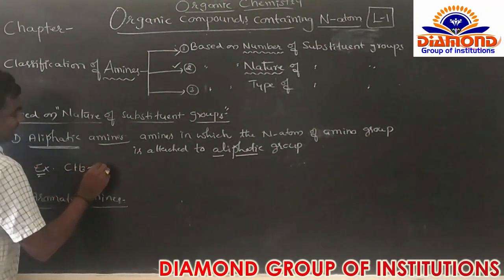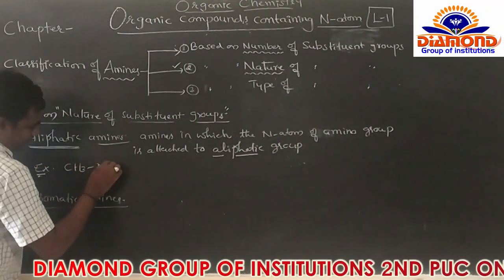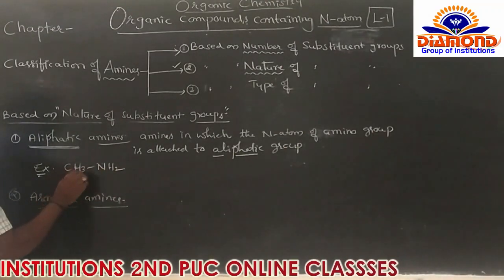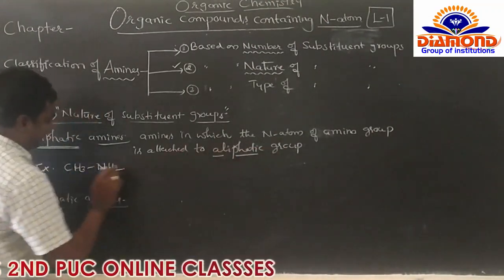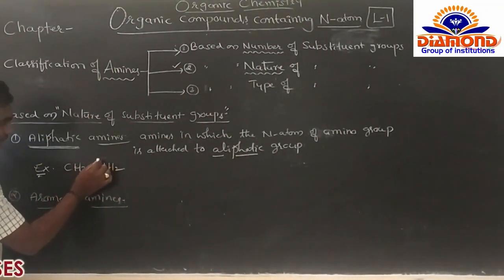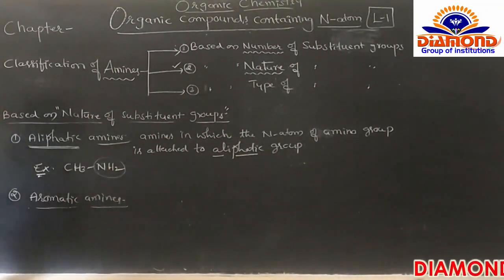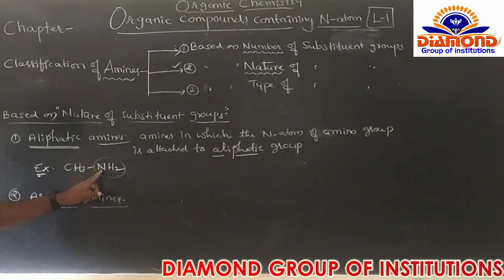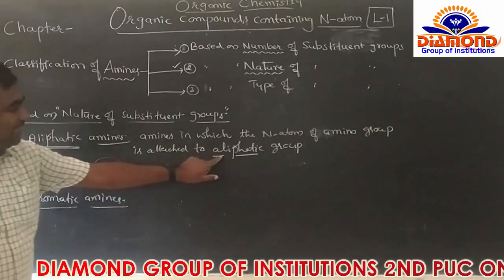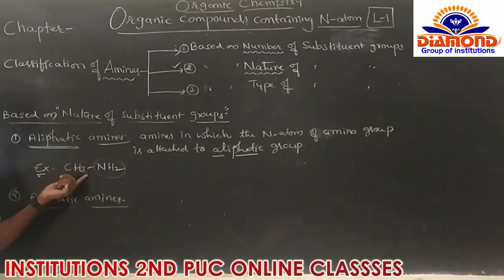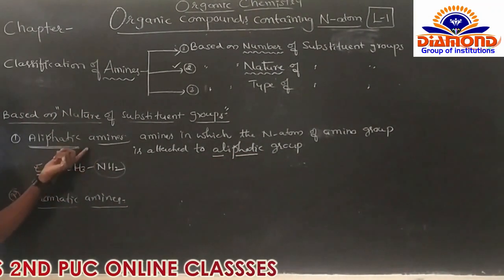CH3 is directly attached to the nitrogen atom here. CH3 belongs to the aliphatic group. So CH3 is bonded to NH2, so it is the amino group, simply the amine. In an amine, the important thing is the nitrogen atom: when an aliphatic group, simply an alkyl group, is attached, then we get the aliphatic amine.